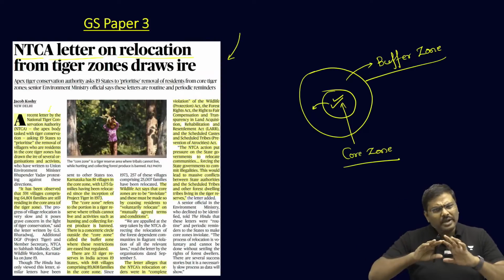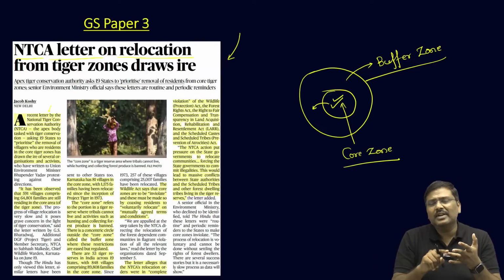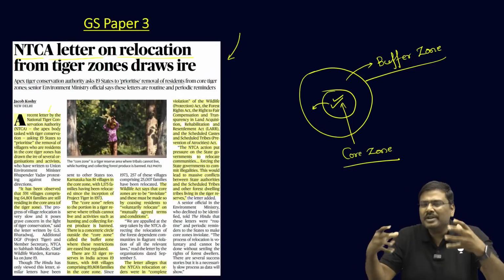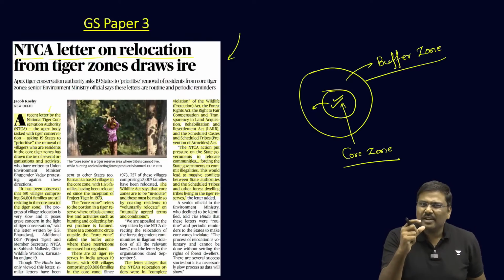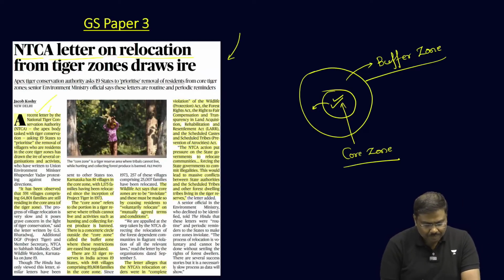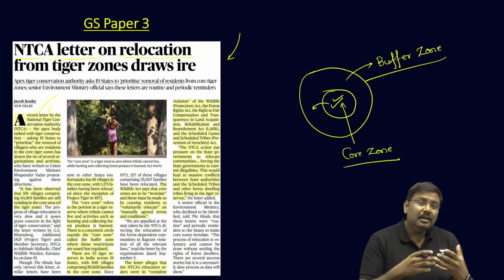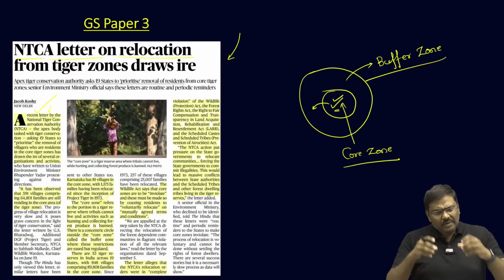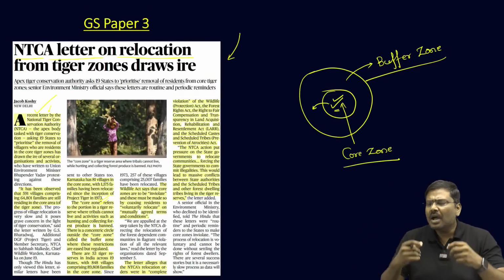zone. You cannot be present, you cannot conduct hunting, you cannot conduct any other activity, you cannot even reside within the core zone, because we want to protect the animals for which the tiger reserve has been announced. So, that is the basic argument here, and the NTCA says that in 53 tiger reserves now, there are certain villages where even today population is residing within the core zone. Even right now the population is residing and this will hinder our preservation